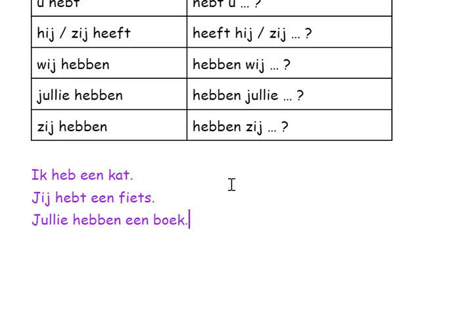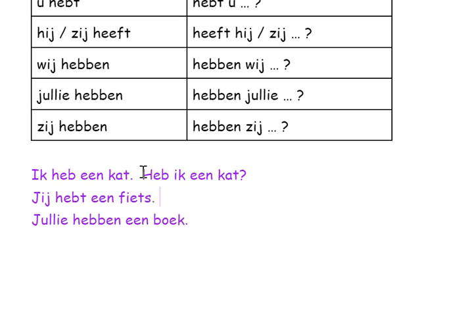Now, let's make these sentences a question. So, ik heb een kat. I could ask, heb ik? Because we have the inversion. We put the verb first and then the personal pronoun. And then we just add all the rest. Een kat. Heb ik een kat? Do I have a cat? Literally, you should get something like, have I a cat? Have I, heb ik. So, ik heb een kat, heb ik een kat.